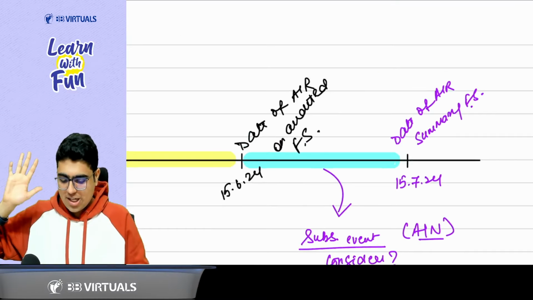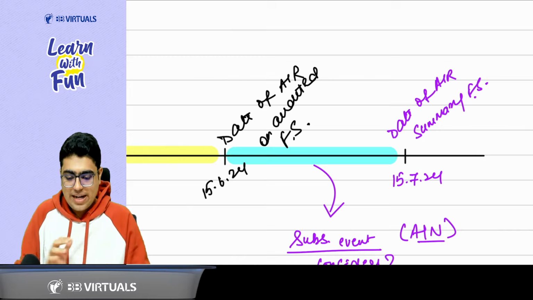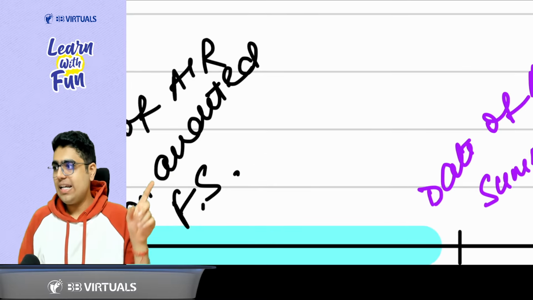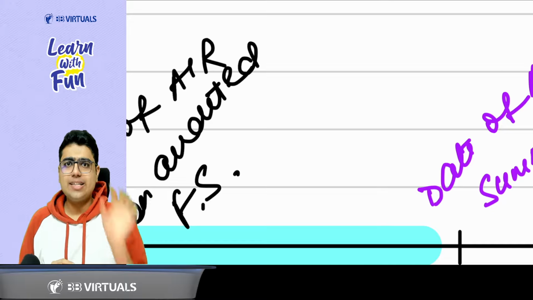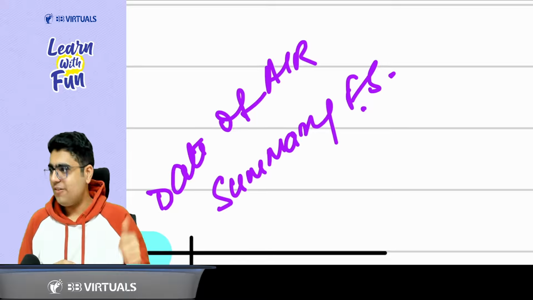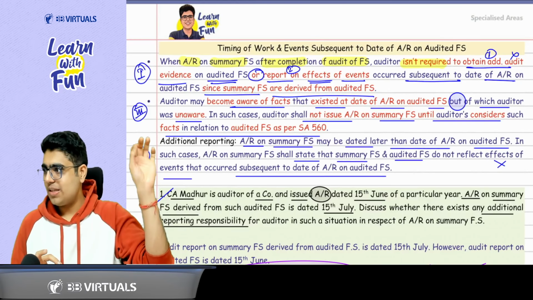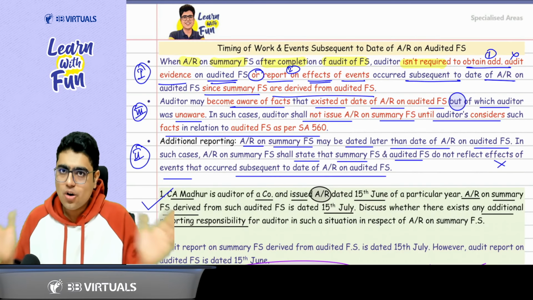Which date are we talking about? 15th June 2024. So if you get to know about these facts, what will you do? Sir, we will deal with this audited financial statement as per SA 560. Once these are ready, then what will we do? Then we will date our audit report on summary financial statements. So this is the same thing which is given in this part. Got it? Got it, sir.